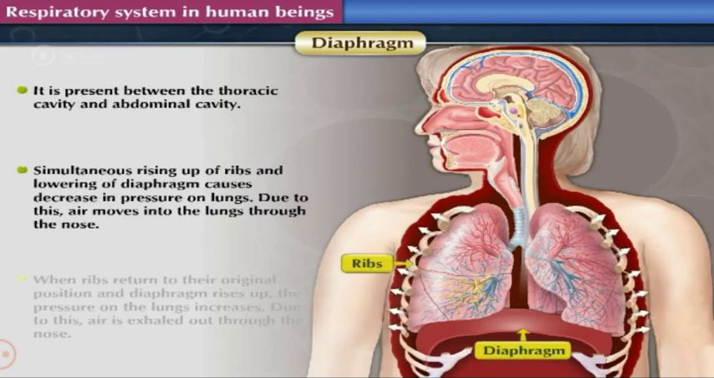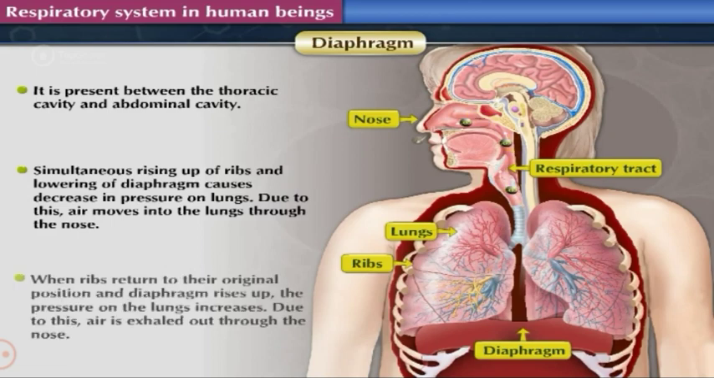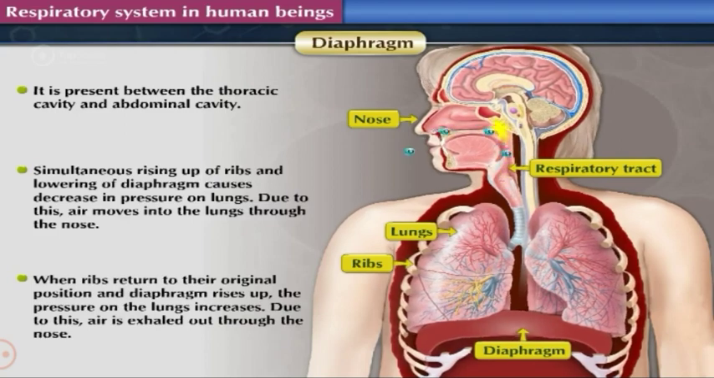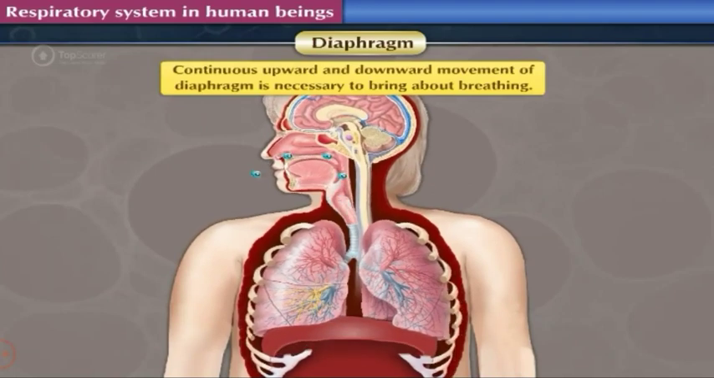Simultaneous rising of ribs and lowering of diaphragm causes a decrease in pressure on lungs. Due to this, air moves into the lungs through the nose. When ribs return to their original position and diaphragm rises up, the pressure on the lungs increases. Due to this, air is exhaled out through the nose. Continuous upward and downward movement of diaphragm is necessary to bring about breathing.